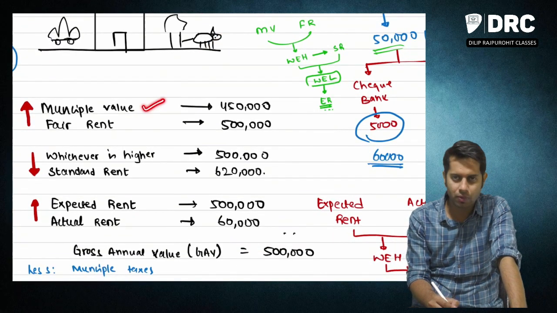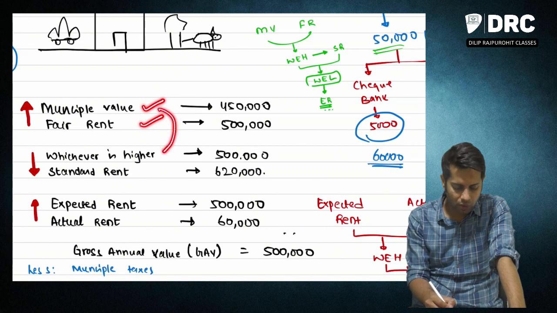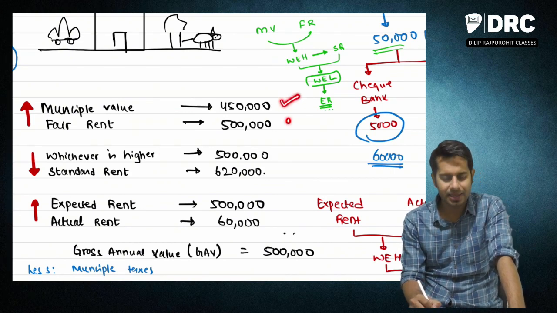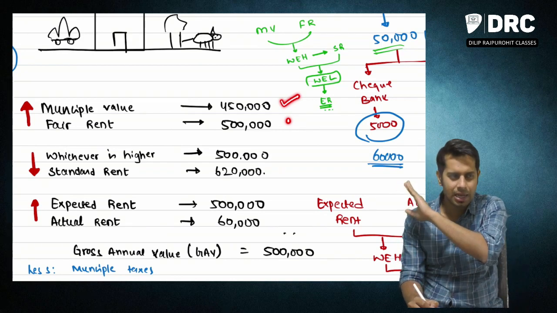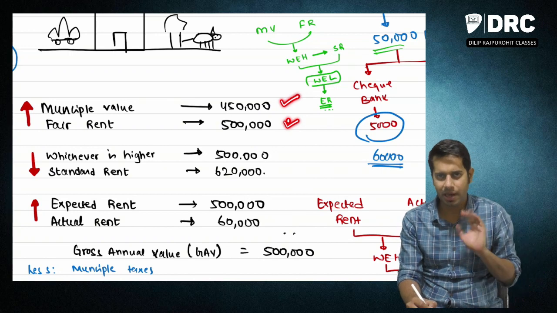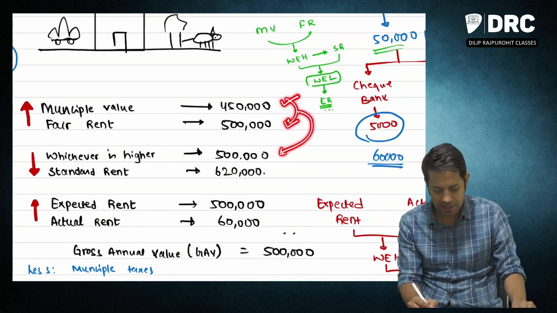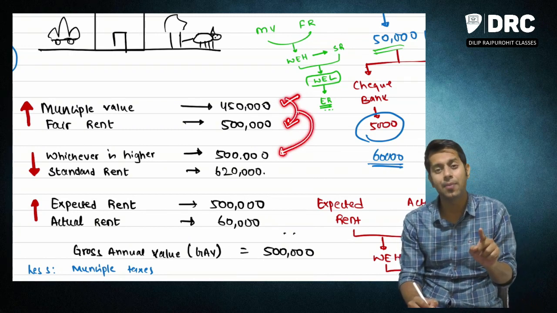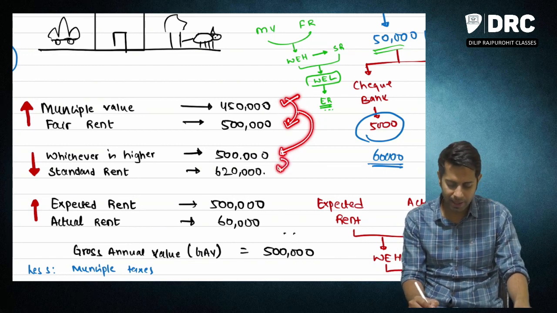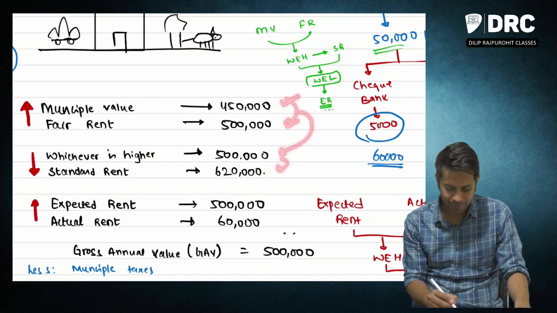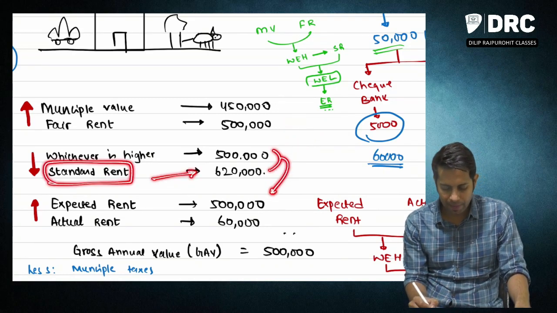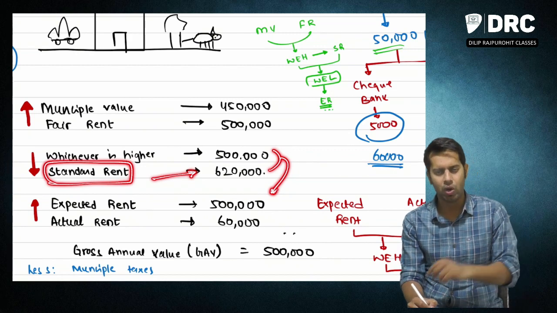So I am going to compare municipal value with fair rent, and take whichever is higher. In our example, let us take that the municipal value of this property is 4,50,000 and the fair rent of the property is 5 lakh rupees. I am going to take whichever is higher. This I am going to compare with standard rent. Now in this case the standard rent is 6,20,000. I am going to compare both of them and take whichever is lower.